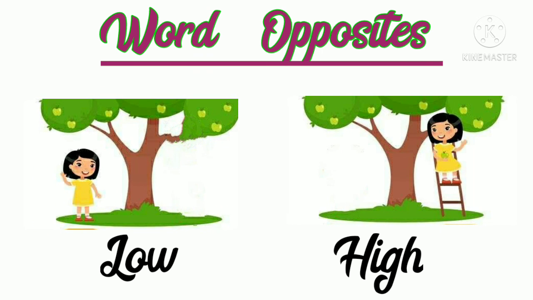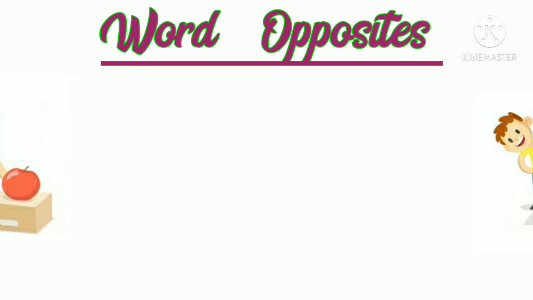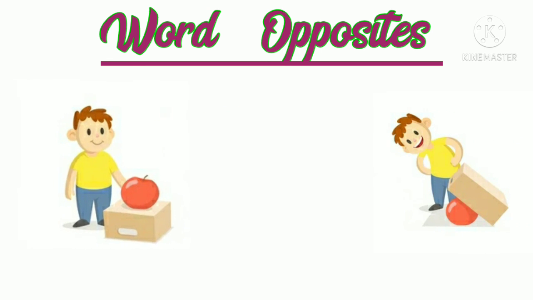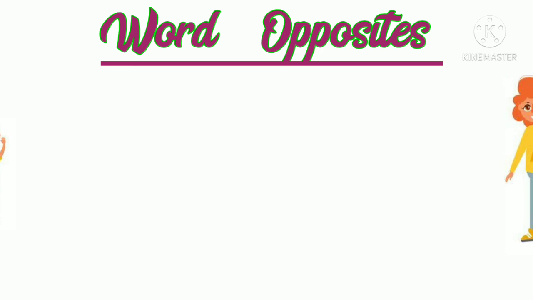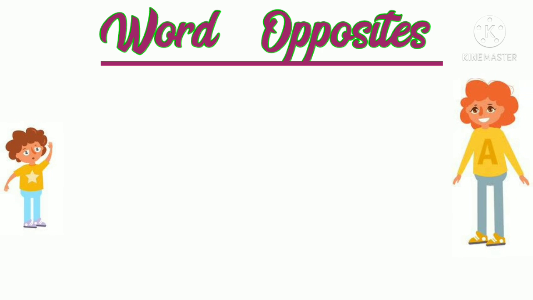Next is low and its opposite is high. Low means niche and high means ucha. Next is on and its opposite is under. On means upar and under means niche.